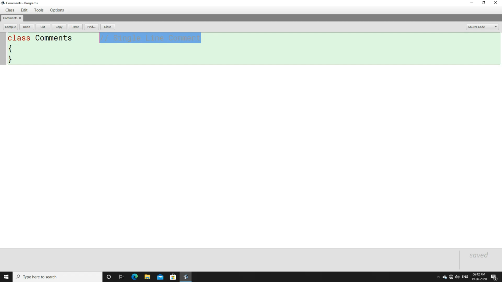So if it does not get executed by the compiler, then the comments will never get converted to bytecode or to machine code. Remember, comments are never executed by the compiler. Once the compiler comes to know you have used a comment line, that comment line will not get executed by any compiler, right?